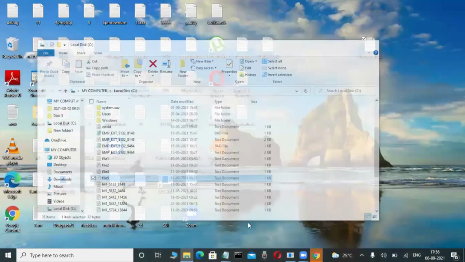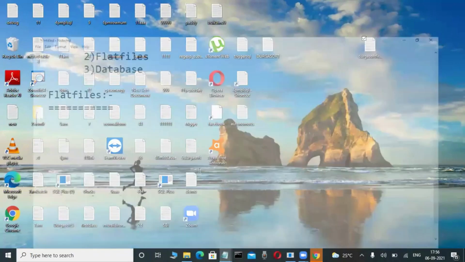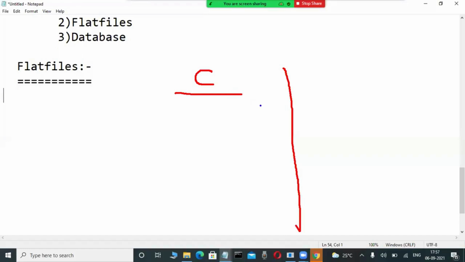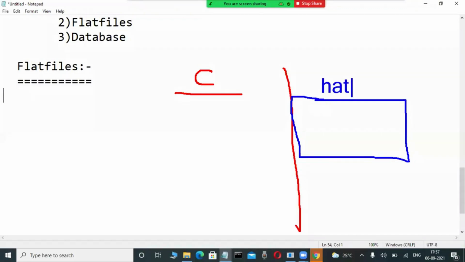How can I do it? Through computer knowledge and programming knowledge. Suppose you are a C programmer, for example, don't write it. You want to store data in a hard disk. Here this is the computer hard disk. In this hard disk, in the C drive or D drive, I want to store some data. Suppose you are a C programmer or Java programmer; it is possible through programming languages, not a database.